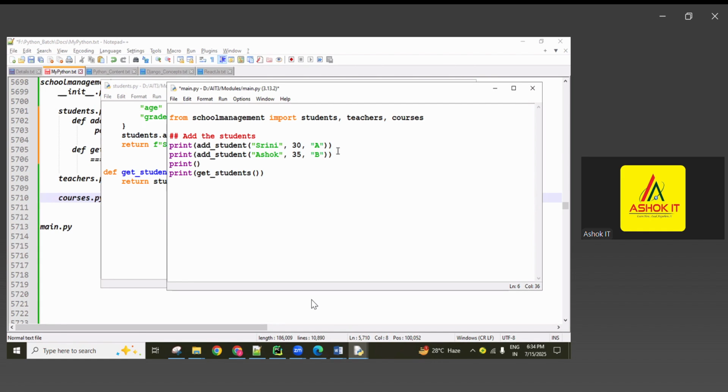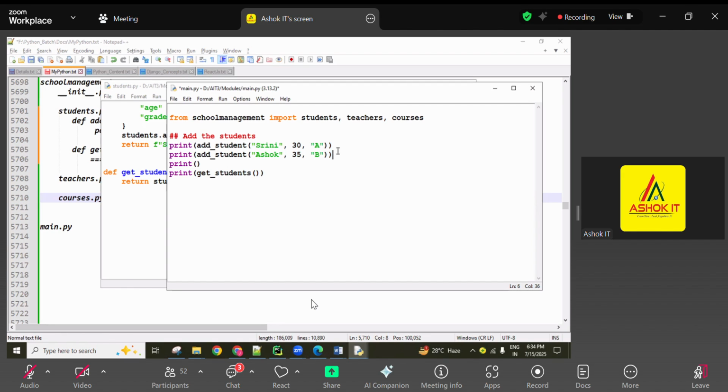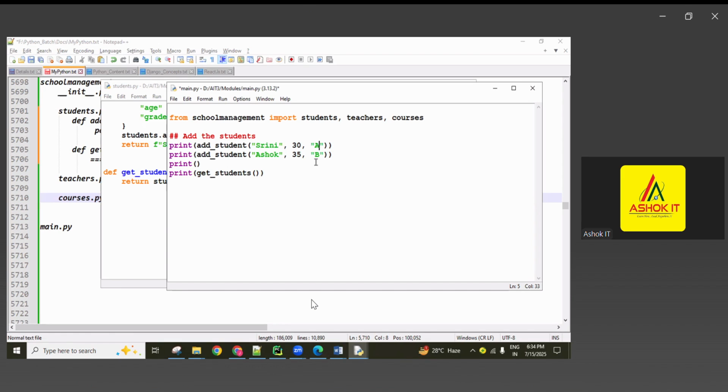So first student, the second student, like 2 students added. If you want the A grade or normal school standards like 8th grade, 9th grade, you can write. This is all your wish. For example, if you want A grade, B grade, you can display like this. So 2 students I added.